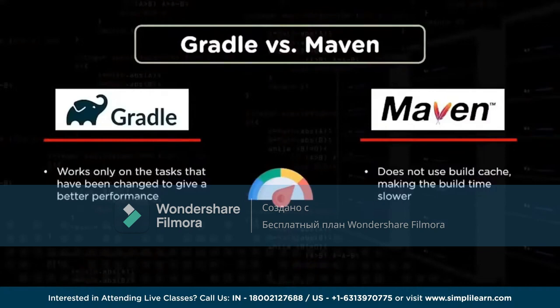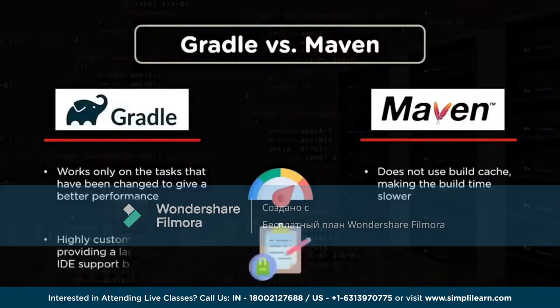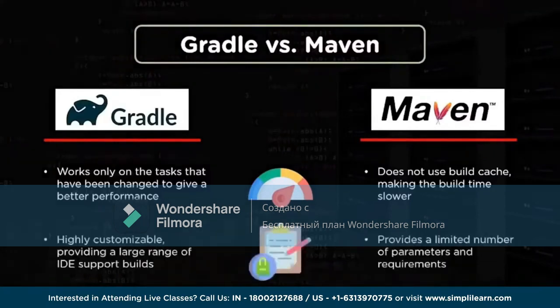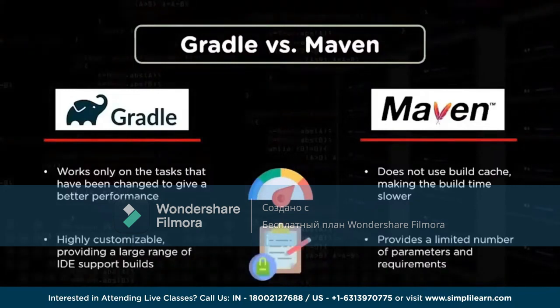On the other hand, Gradle is using its own internal cache, so that it can make the builds a little bit faster, because it's not doing things from scratch. Whatever is already available in the cache, it just picks that part, and from there it will proceed further with the build automation. And that's the reason why Gradle performance is much faster as compared to Maven, because it uses some kind of cache and that helps to improve the overall performance.